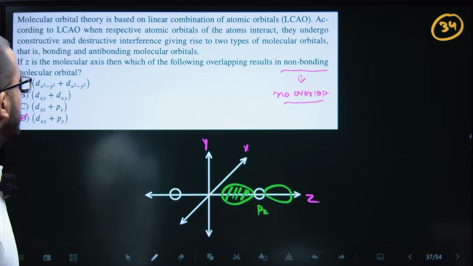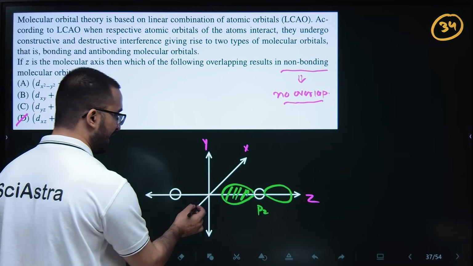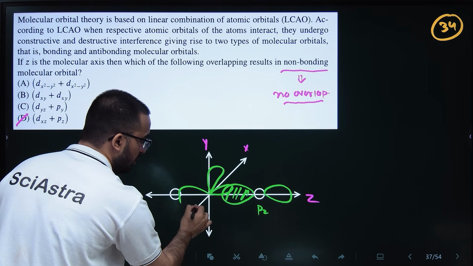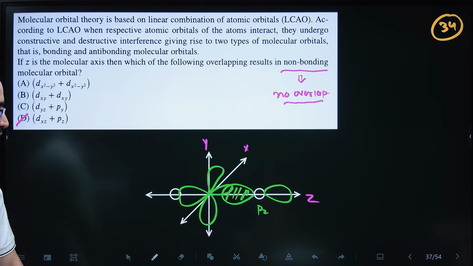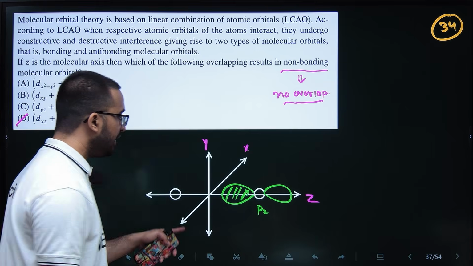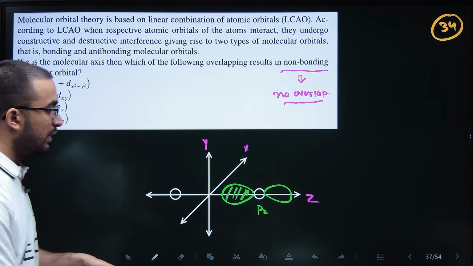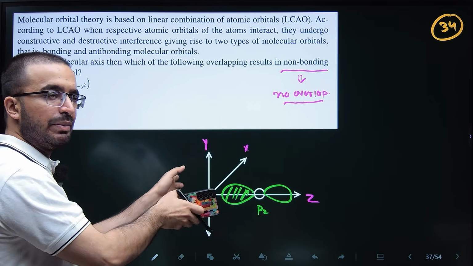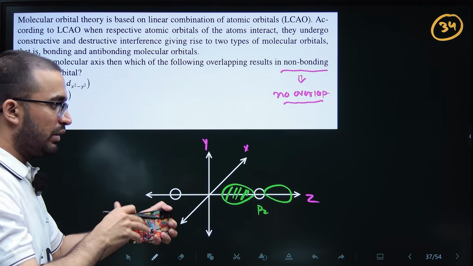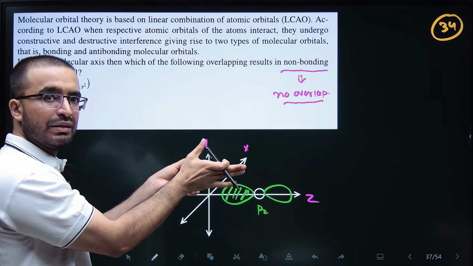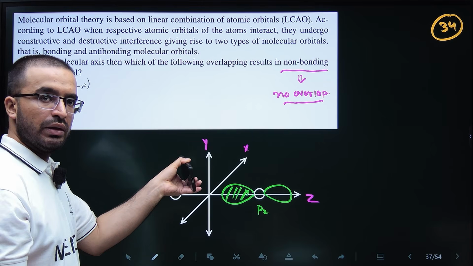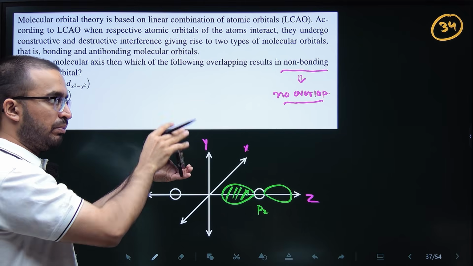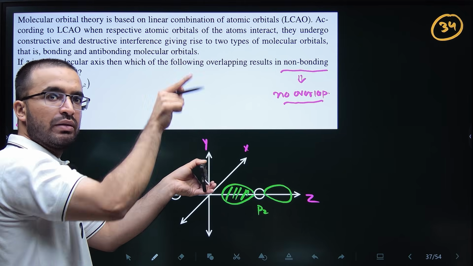Now the second orbital here is dxz. So dxz will be somewhere between the axes, like this. Are you able to understand? The x-axis is going inside, the z-axis is here, so dxz will be between the axes, basically here.